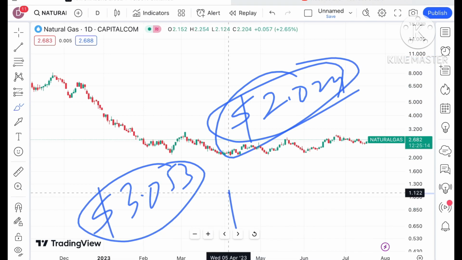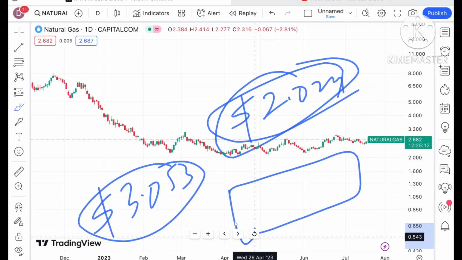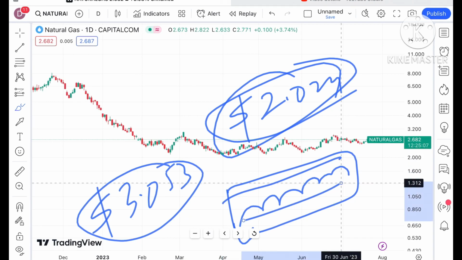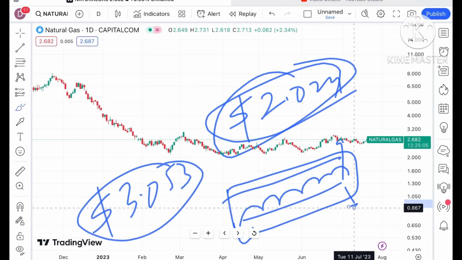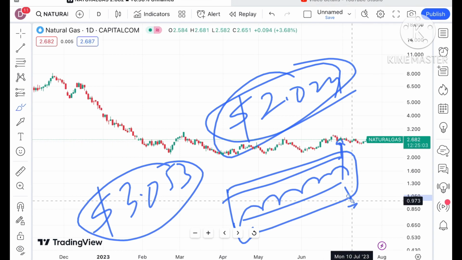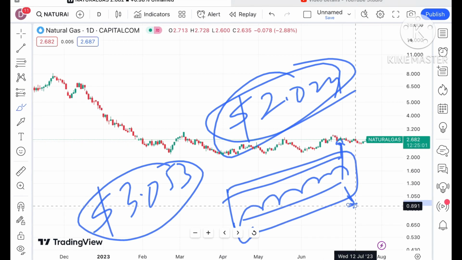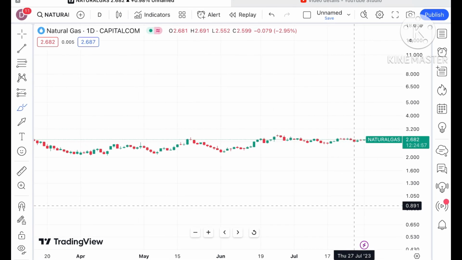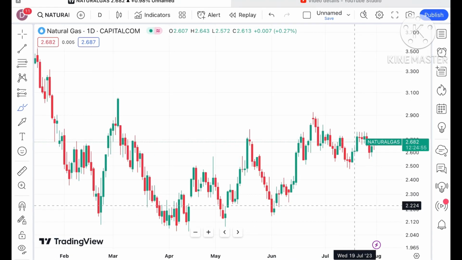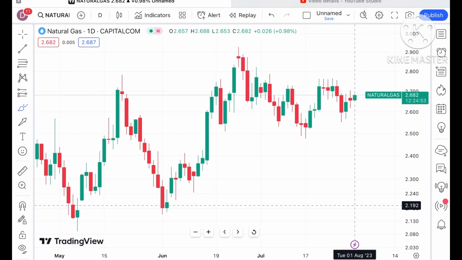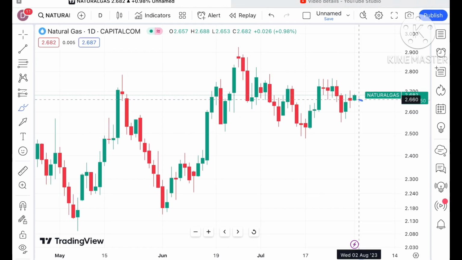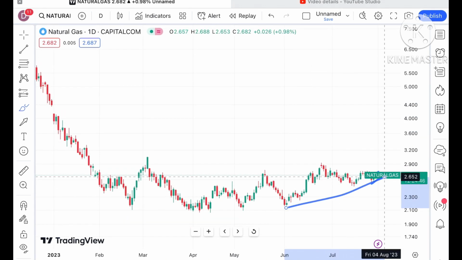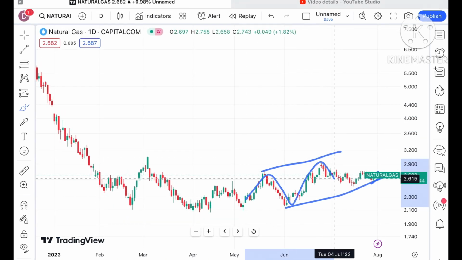Keep in mind that if the price of any stock or commodity moves in a range for a period of time, and once it breaks upside or downside, then we can see an upside or downfall respectively. Now it is trading at a level of around $2.682, and for 3 days continuously there is an upside. The overall trend is upside, but it is forming a narrow pattern.